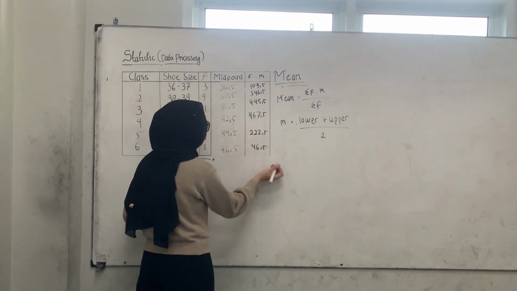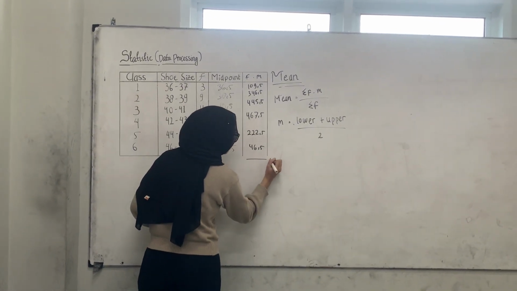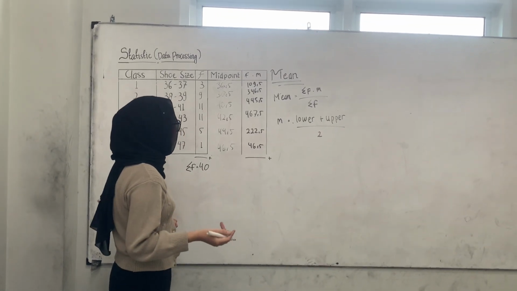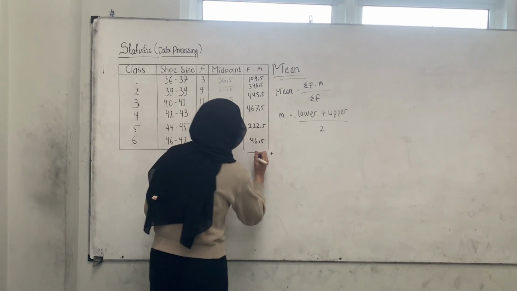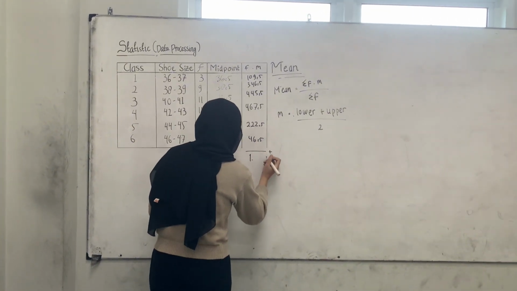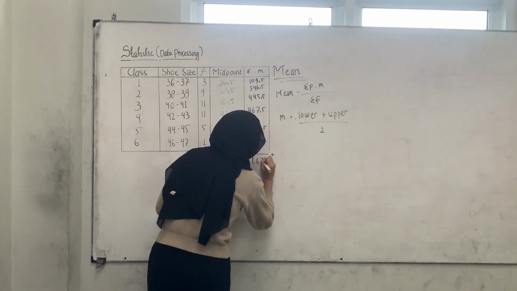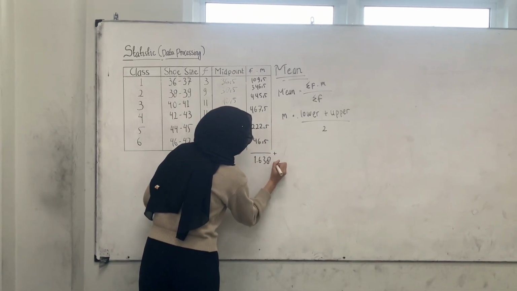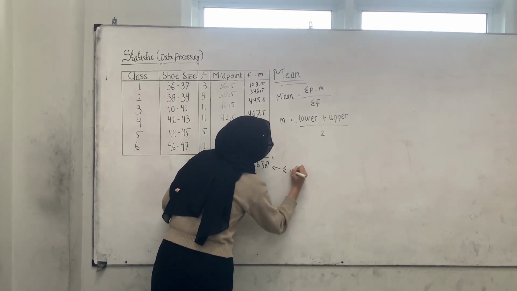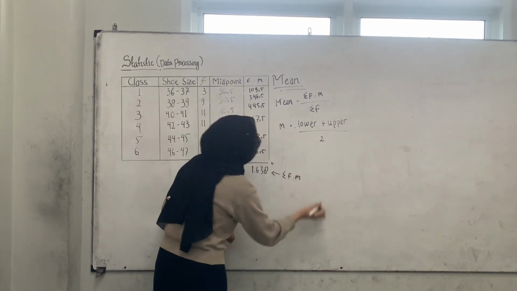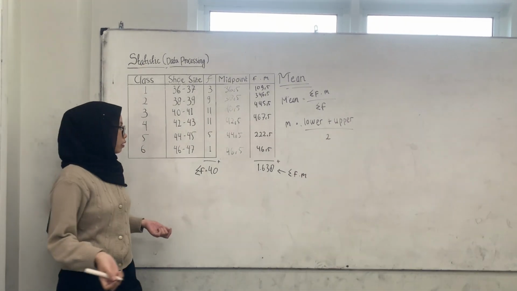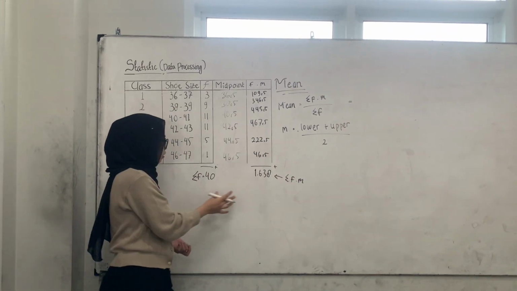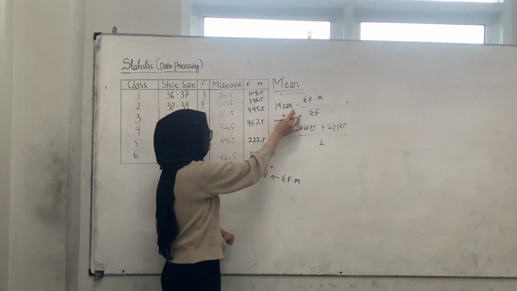Okay, now we need to add all these numbers. Yes, you can use a calculator if you want. So the total that I have is 1,628. Okay, now we can calculate the mean. So we just need to substitute this number and this number into this formula.